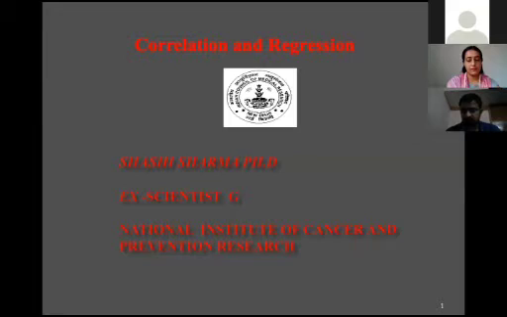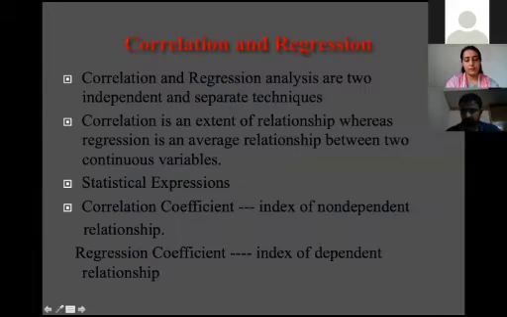Now today's topic is correlation and regression. As usual, correlation and regression analysis are independent. We always say correlation and regression together, but correlation is a separate thing and regression is a separate thing.